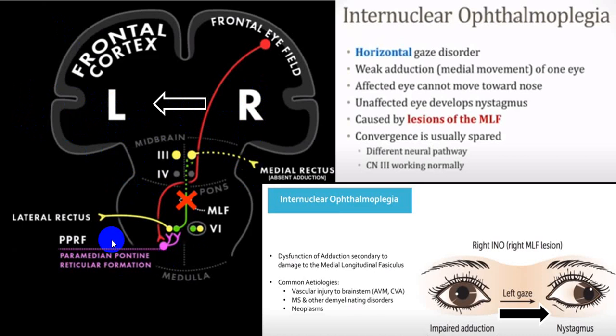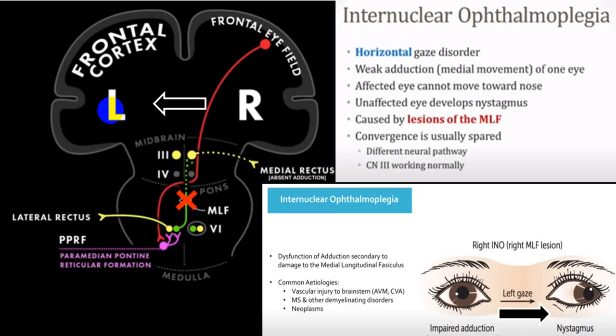We call that a complete left gaze palsy. In a left gaze, I should have the left eye abduct and the right eye adduct. If both components are absent, then we call it a total gaze palsy. So looking to the left, it is called left gaze palsy.